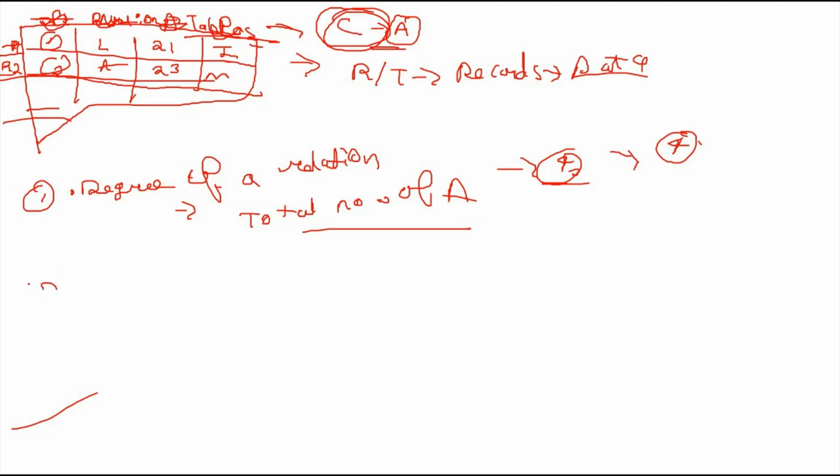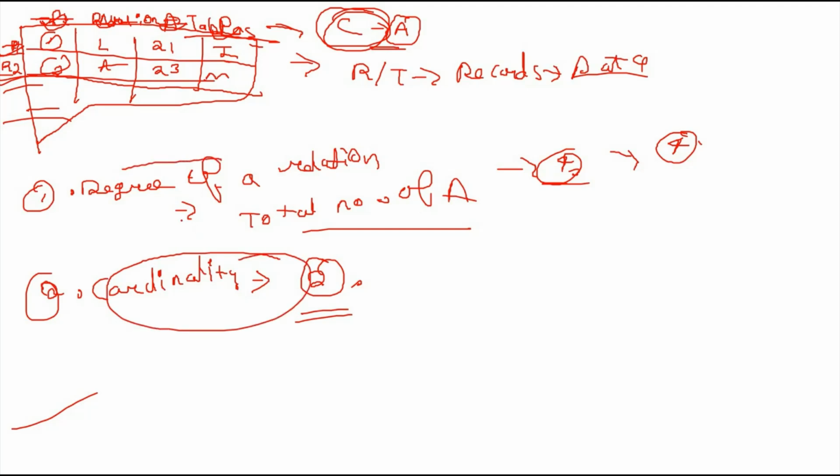The second important concept is cardinality. What do we mean by cardinality? The total number of rows present in a relation. Like if 2 rows are present in the relation, that is the cardinality of the relation. These are very important concepts, because many questions are asked in the examination about the degree of a relation and the cardinality of a relation.